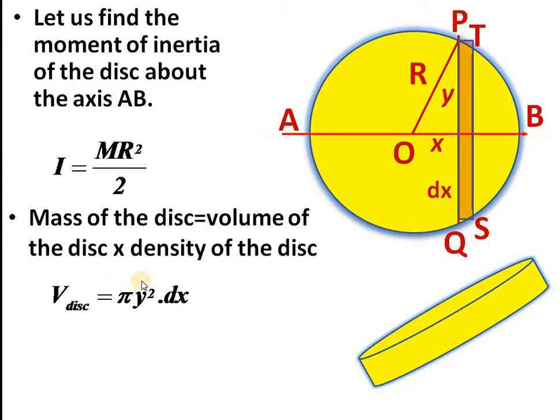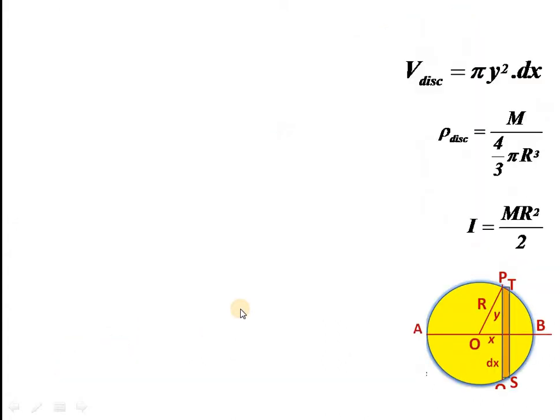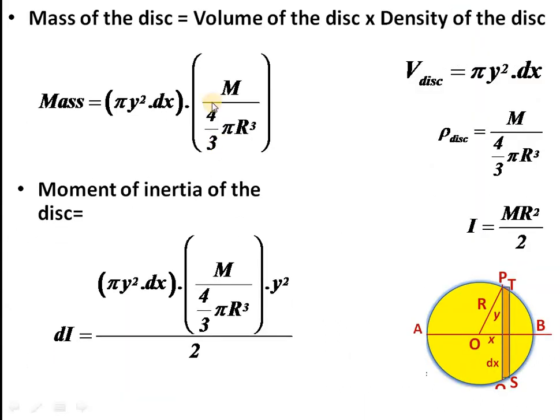And what about the density of this sphere or the density of the disk? Both are similar. That will be equal to the mass of the sphere divided by the volume of the sphere. The sphere's radius is R, so the volume will be 4 by 3 pi R cube. So we got the density of the disk, and the volume multiplied by density will give the mass of the disk.